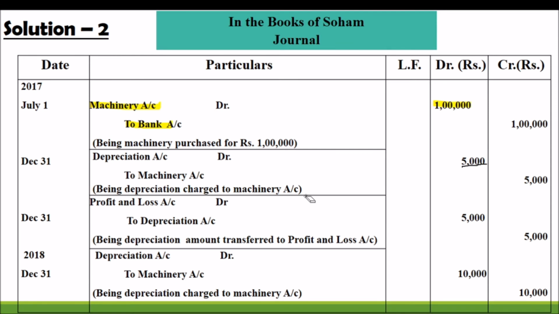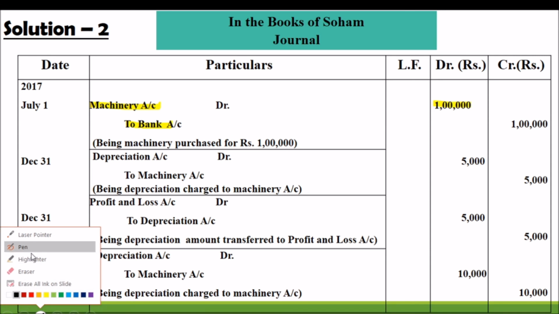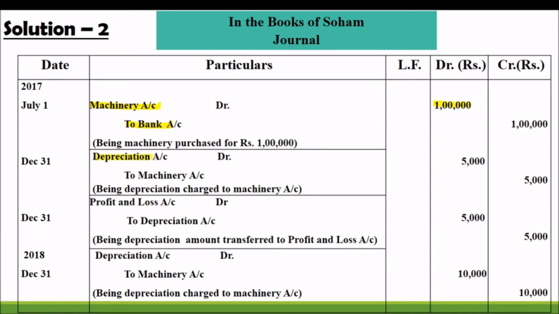But in the first year, we have to calculate the depreciation for 6 months because it is purchased on first July. So the entry: depreciation account debit to machinery account. The amount of depreciation only for the first year will be 5,000, but in the next year it will be 10,000.